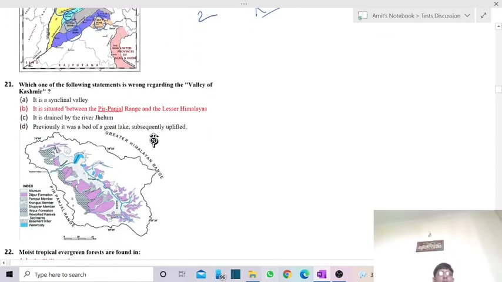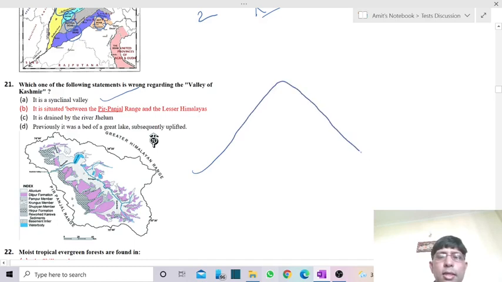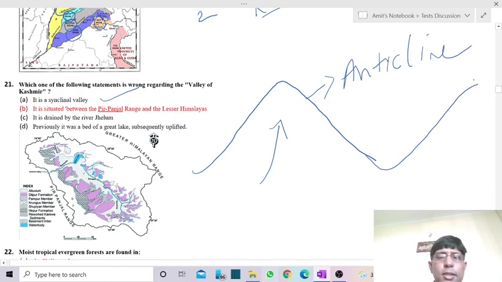Then comes the 21st question. Which of the following statements is wrong regarding the Valley of Kashmir? It is a synclinal valley. That is of course a correct statement. Look, one is syncline, the other one is anticline. The uplifted part is called anticline, and the downfold part is called syncline. In the case of this valley, it is more because of the downfold of the region, so it is called a synclinal valley. It is a correct statement.